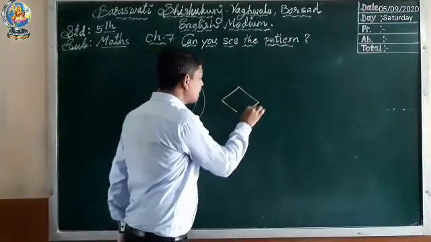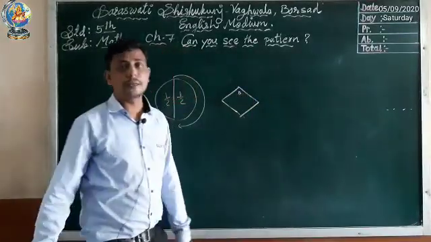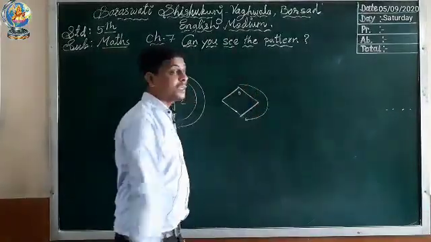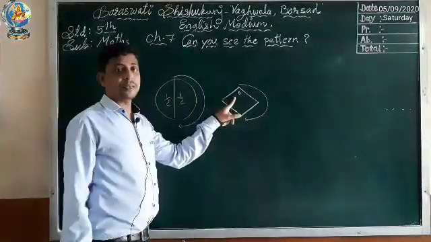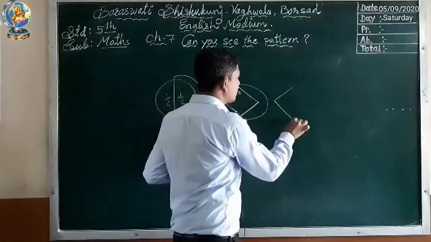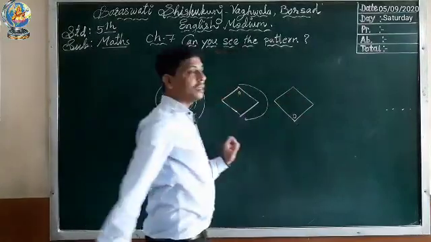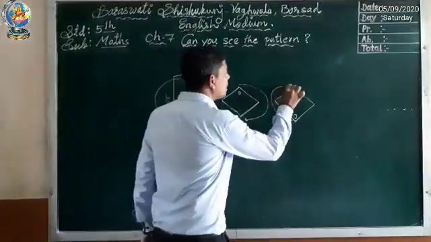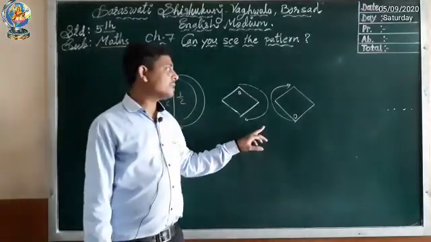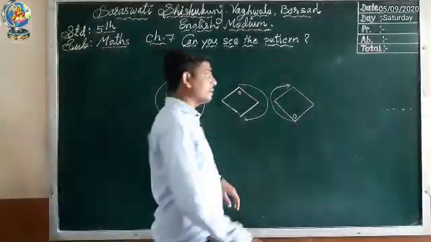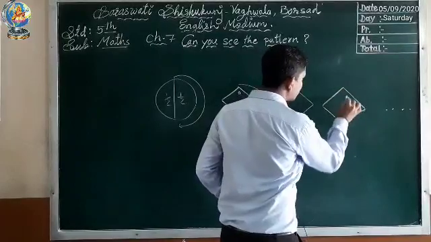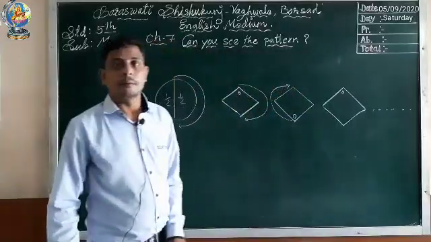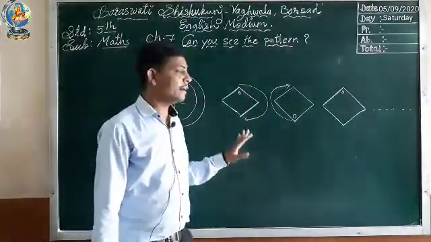Suppose this is a figure. If I want to rotate this figure into half turn, then I have to rotate in clockwise direction. When I rotate this figure into half turn, it looks like this. The circle will come downside, and we repeatedly do this half turn. Repeatedly, if we rotate this figure into half turn, we get a pattern like this, and it goes on. By repeating half turns, we get a pattern.